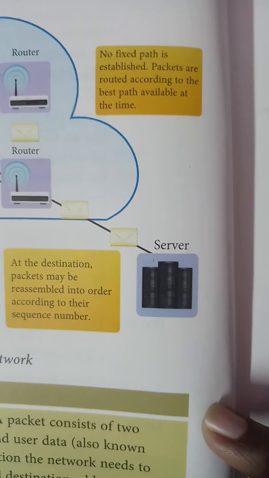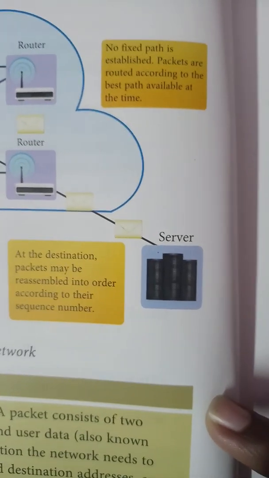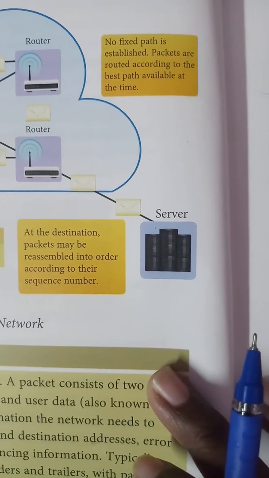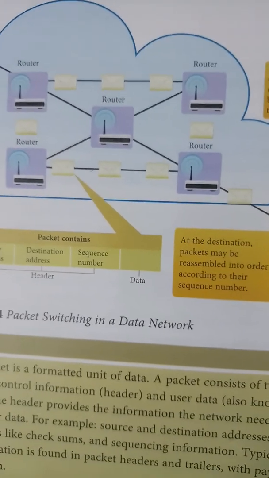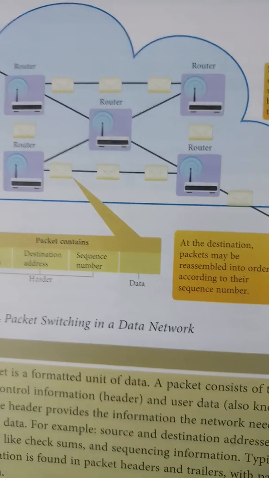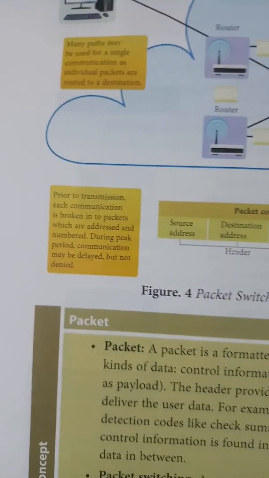No fixed path is established. I already said that there is no fixed path. You can use any of the paths. Packets are routed according to the best path available at that time. It will choose which path is better, and then it will send that packet along that particular path.